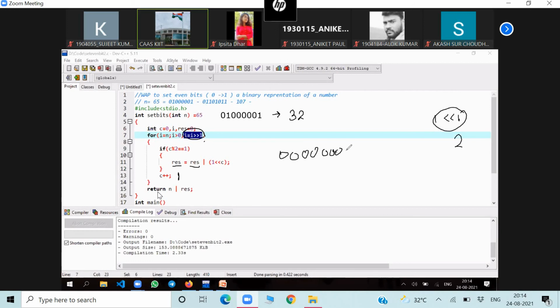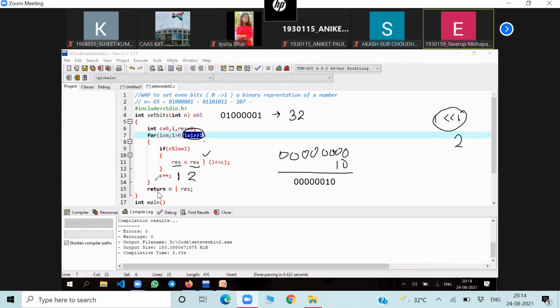How many 0s? Suppose 8 0s. Then 1 0. If I do the OR operation here, how much will it be after the first operation, second iteration? After the second iteration, it will be 0 0 0 0 1 0. Yes or not? When C value is 1, RES becomes this one. After this, now i will be increased, i plus plus.